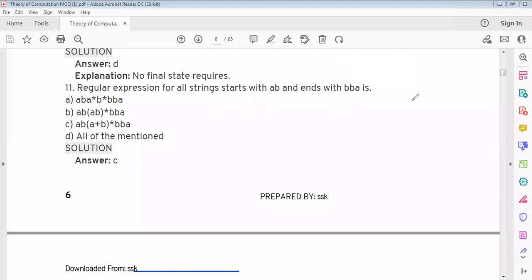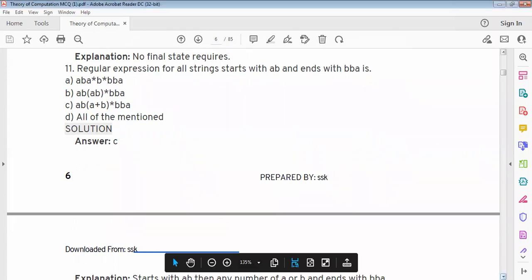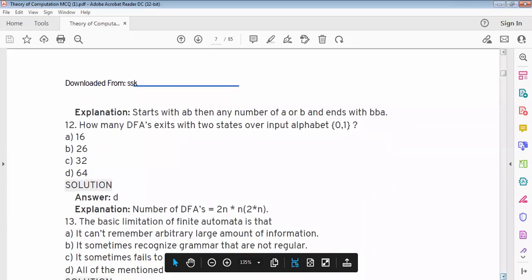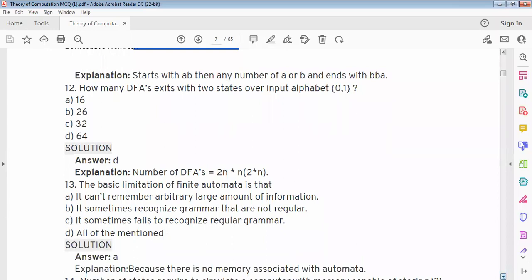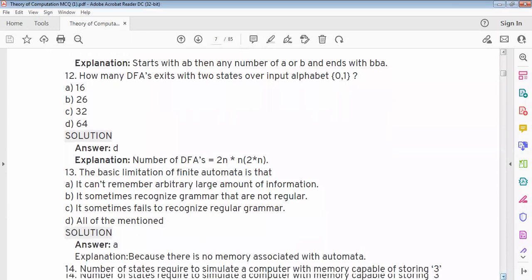Option is C. Next. Explanation: start with AB, then any number of A or B, and ends with BBA.